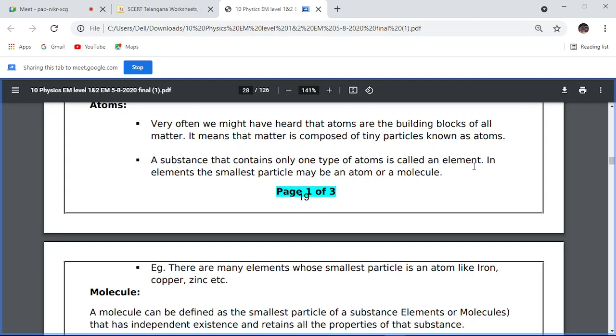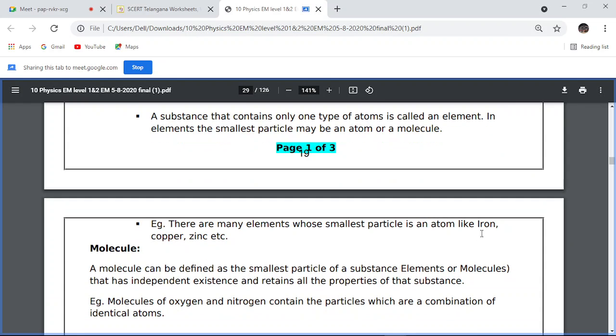Element. ఓకే ఇప్పుడు Mg అనేది ఉంది, that is element. Calcium element, hydrogen element, oxygen element. In the elements the smallest particle may be an atom or a molecule. For example, there are many elements whose smallest particle is an atom, like iron. Iron's symbol is Fe. Copper, Cu. Zinc, Zn. Only one type of atom is there, that is called an element.